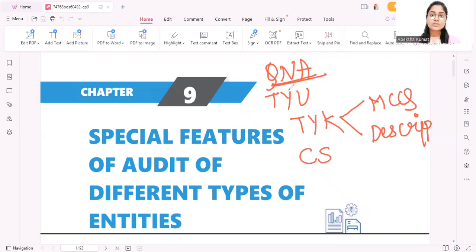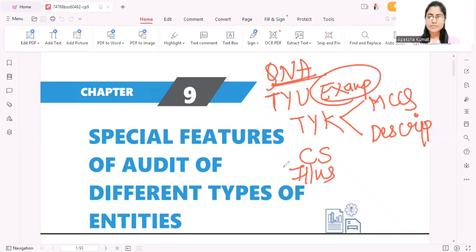I will update that whenever I take the Q&A of this particular chapter, right? So test your understanding, all the examples, we cover in comprehensive coverage only. All the illustrations, which are important in audit, are also included in the Q&A. All right, so now I think we can proceed further.